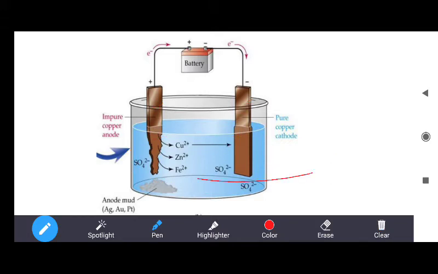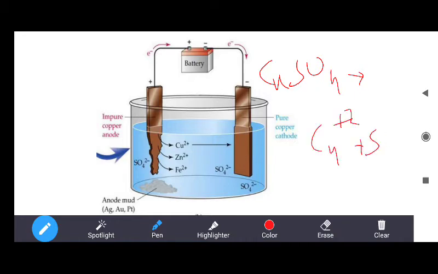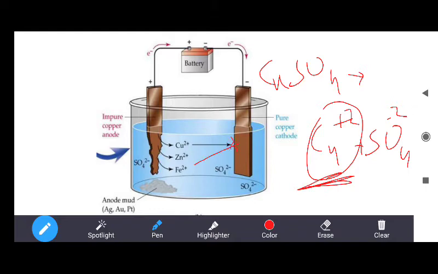So if we use copper sulfate solution, then when electricity is passed through the solution, you know that copper sulfate is an electrolyte, it will dissociate into the corresponding ions to form Cu2+ and SO4 2-. The cupric ions have a positive charge, that is why they are collected on the surface of the negative metallic rod, meaning on the surface of the pure copper metal cathode.